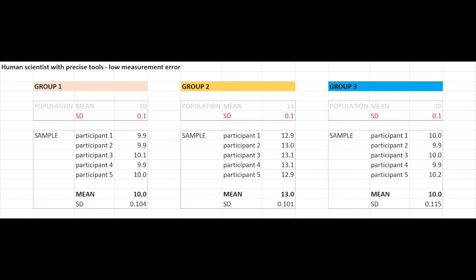The other important thing to note is that just like our sample means reflect the population means, our sample dispersions reflect the population dispersions. Not exactly, but if you increase the population standard deviations, the sample standard deviations go up too. We'll see this later on. This is really important because these statistics, the means and standard deviations that we calculate from our observed data, are the only measures of between and within groups variance that we data scientists have. These are the statistics on which we base our ANOVA calculations.